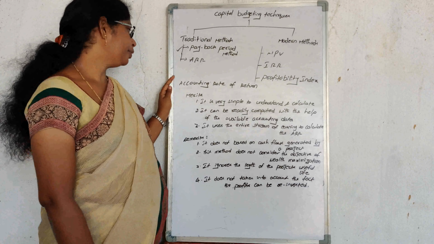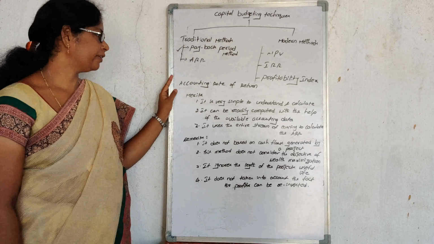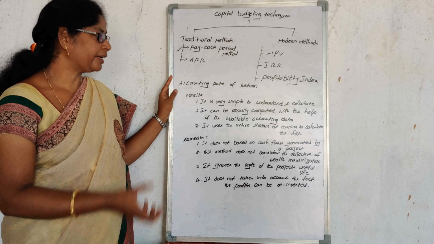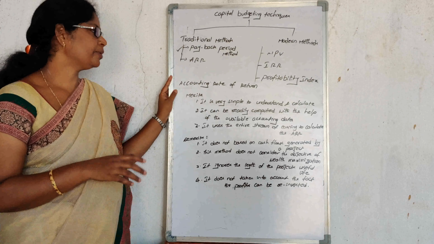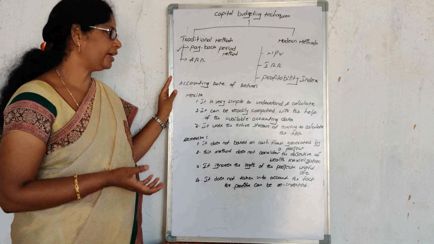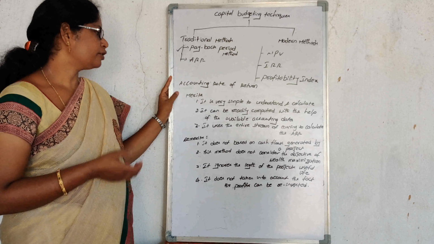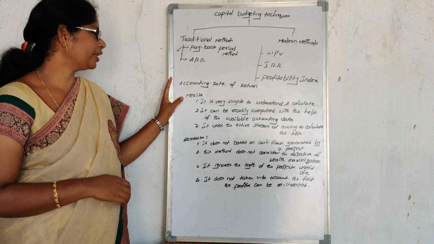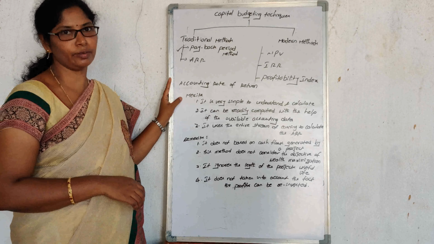Okay, coming to the second point, accounting rate of return. Accounting rate of return will be helpful to determine the return we will get from a project. This information will also be in the books of accounts, so from that we can take it and calculate the accounting rate of return. But in the accounting rate of return, there are some merits and demerits also.